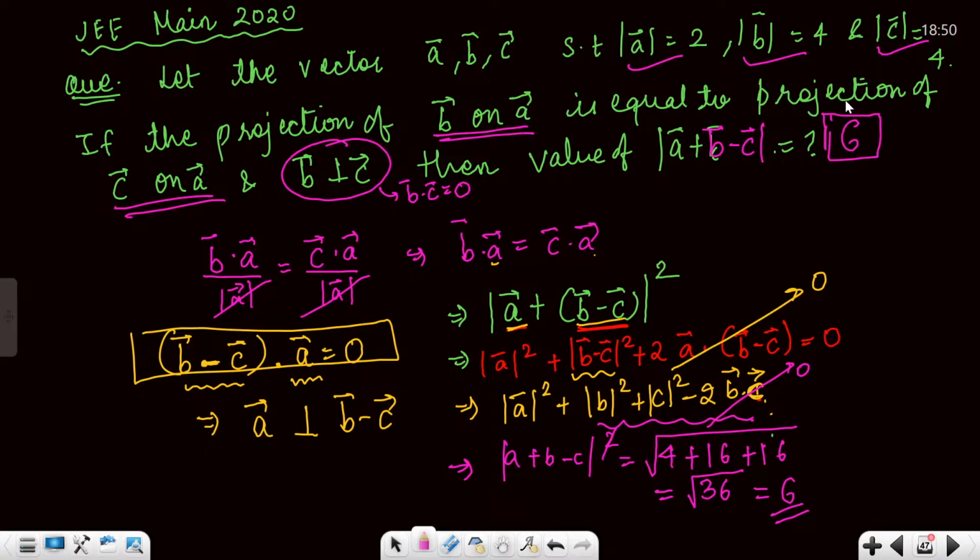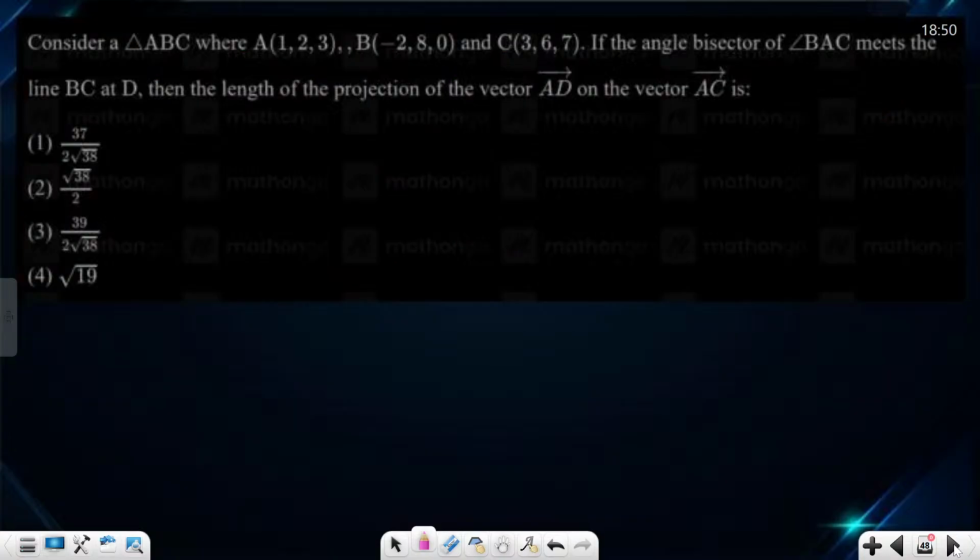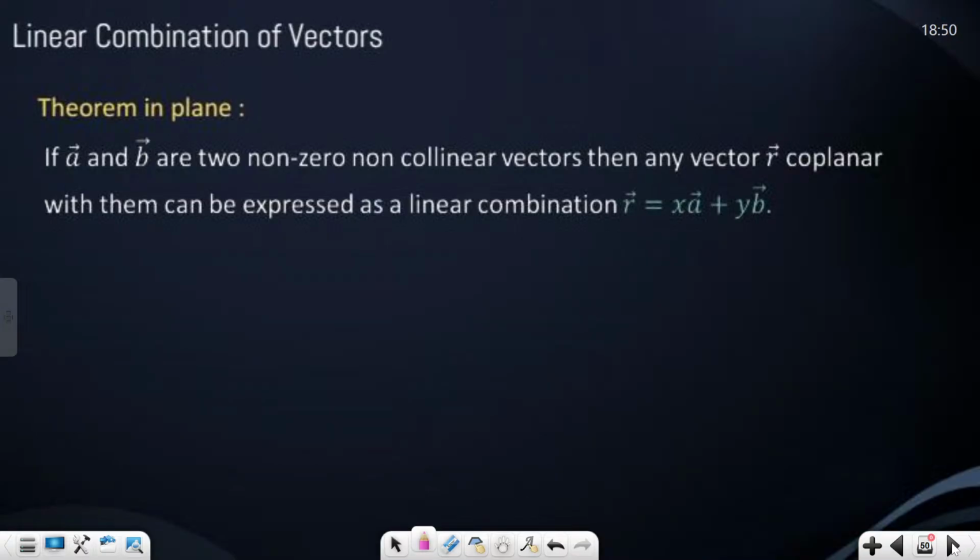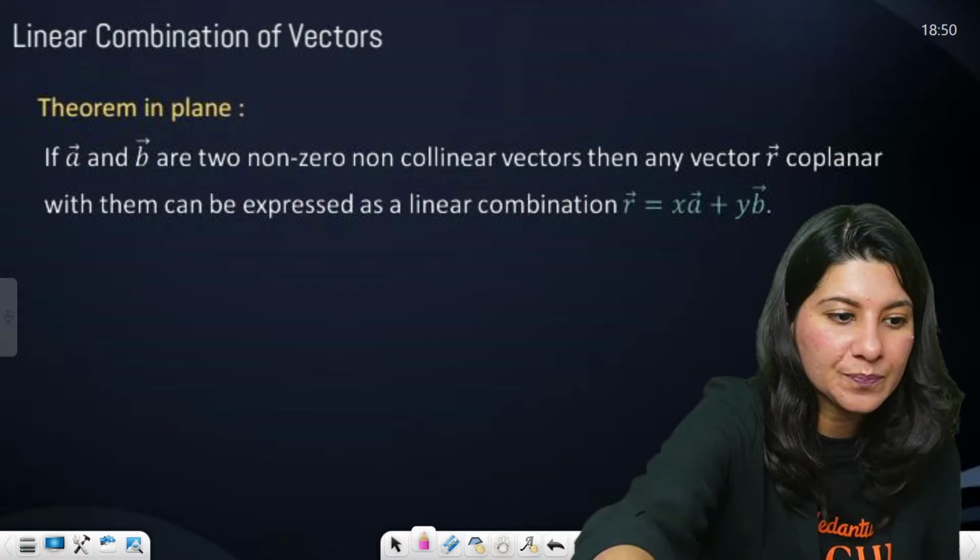Just tell me if you have understood or not. Yes, Harini, I don't count. You tell me how many questions we have solved in this session. You tell me. Okay. Done with this question? Yes. Now we are having, okay, hold on. We are having another thing on our screen.